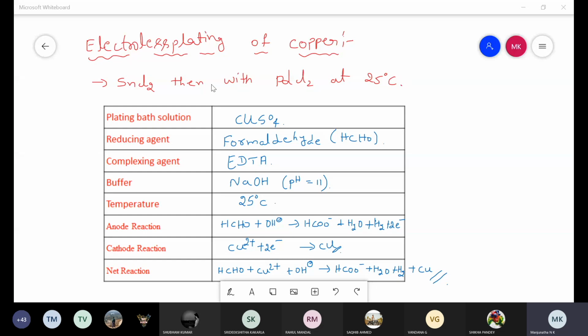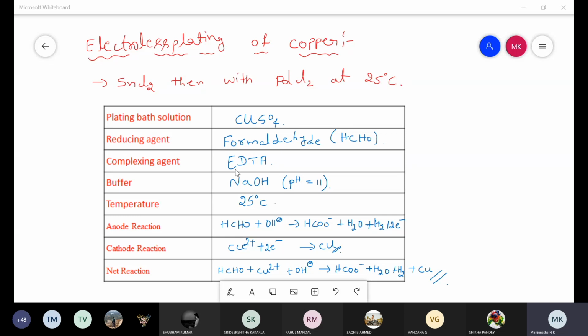After that, the metal surface is subjected to electroless plating under the following conditions. First one is plating bath solution, that is copper sulfate. Second one is reducing agent, that is formaldehyde. Another one is complexing agent, that is EDTA. Another one is buffer solution, that is sodium hydroxide to maintain pH 11. Another one is temperature, that is 25 degrees Celsius.